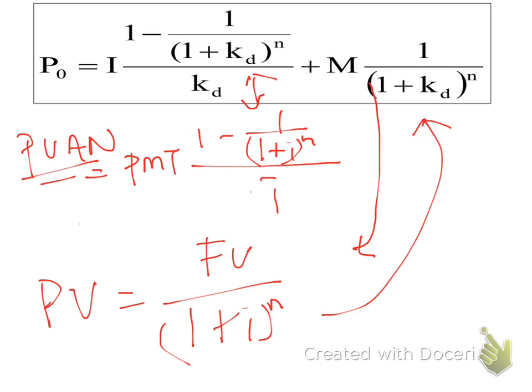So if you can follow chapter 5, for the bond valuations in chapter 7 and chapter 8 you should have no problem, because it's the same formula.